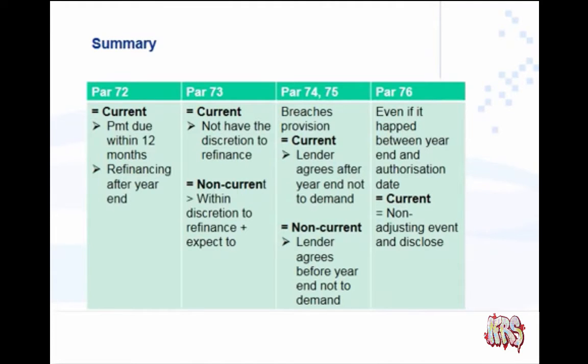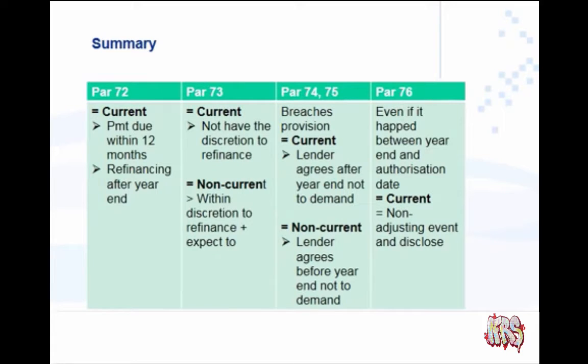Just as a summary for all the paragraphs we've already looked at, paragraph 72 says it is a current liability when the payment is due within 12 months, even if the original payment terms were for longer than 12 months. Then also, if refinancing happens after year end, it still remains a current liability.